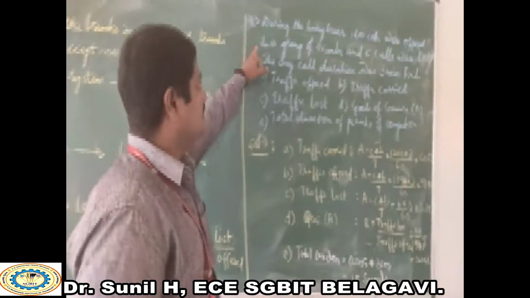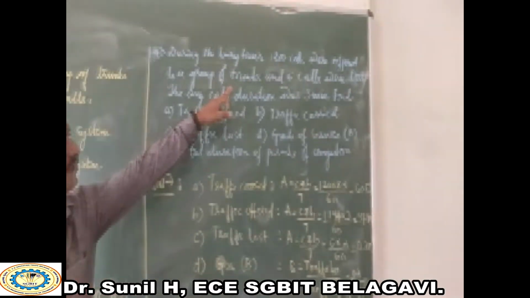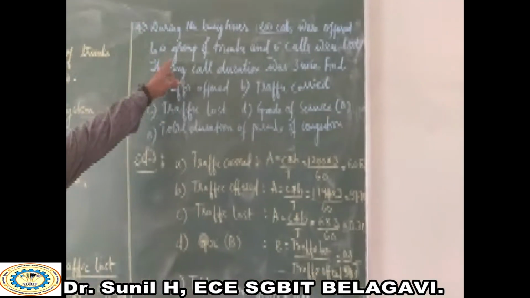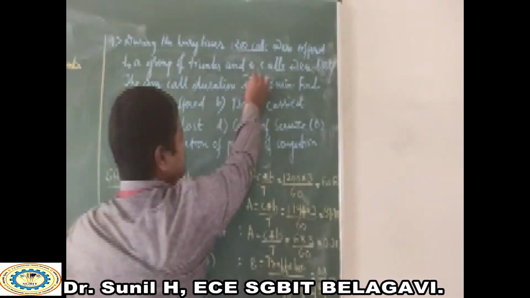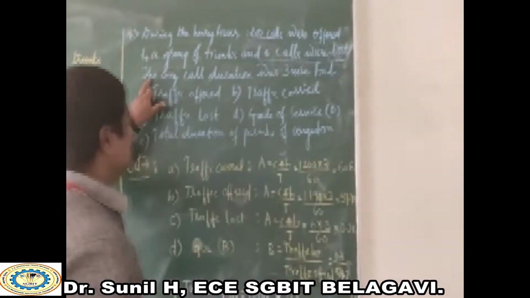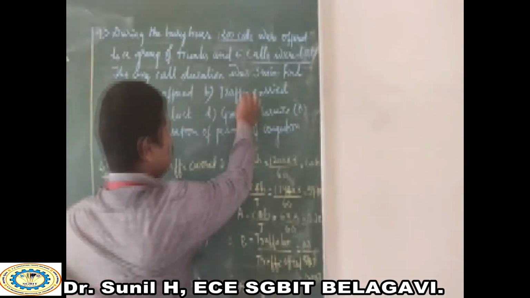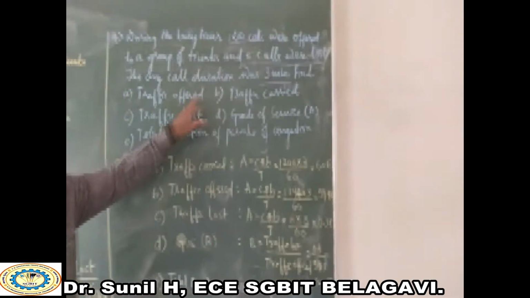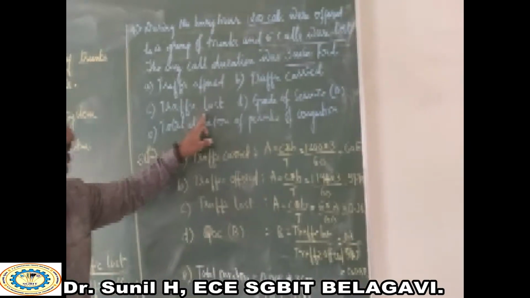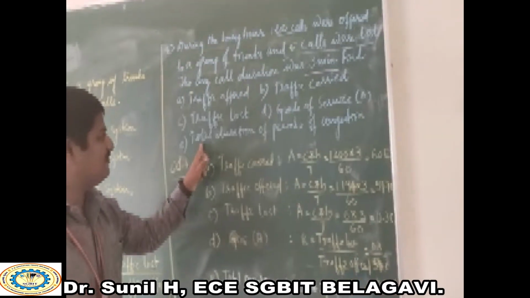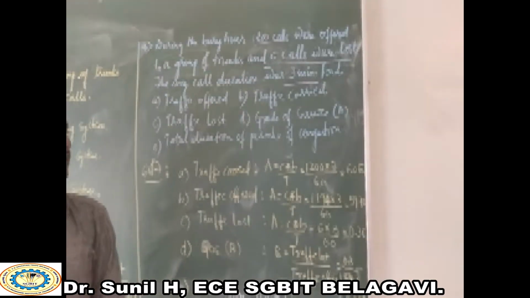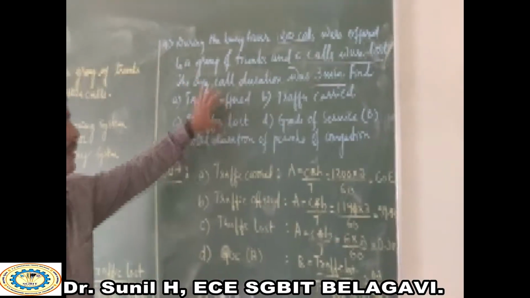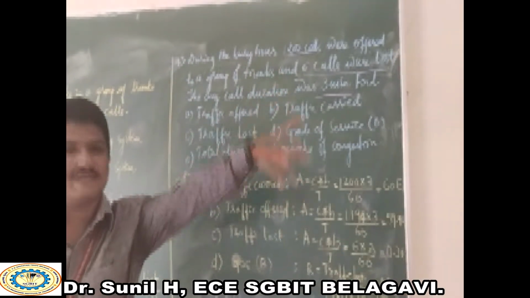During the busy hour, 1200 calls were offered to a group of trunks and 6 calls were lost. The average call duration was 3 minutes. Then we need to find the traffic offered, traffic carried, traffic lost, grade of service, and the total duration of periods of congestion. So we need to find all these sub-blocks depending upon the main statement.